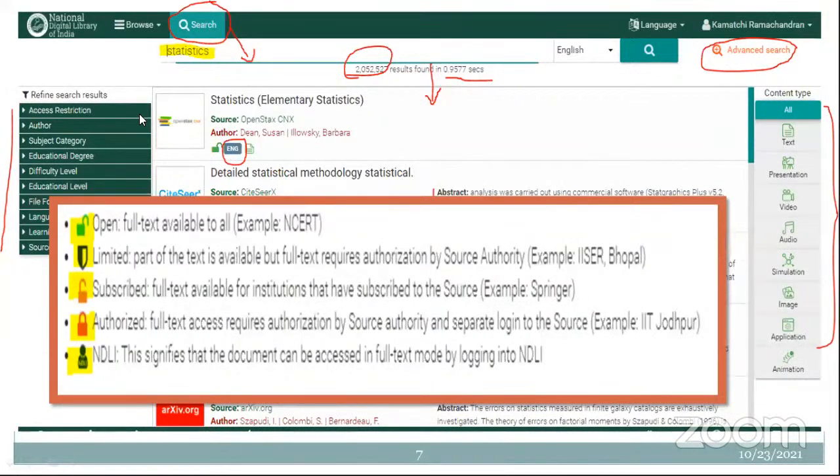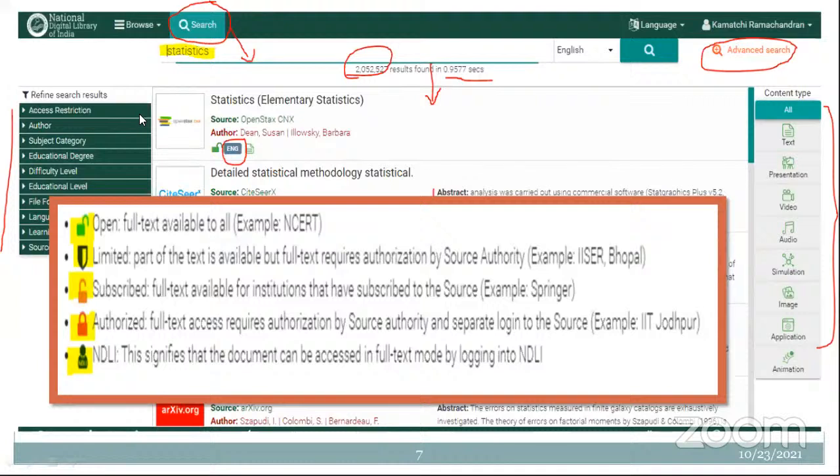Different kinds of resources are available. So if it is an open orange color lock, which means that the content is subscribed, full text is available for institutions that have subscribed to the source. For example, if an institution has subscribed to several resources, those resources can be accessed by using this lock here. So you are able to see this kind of lock for that.